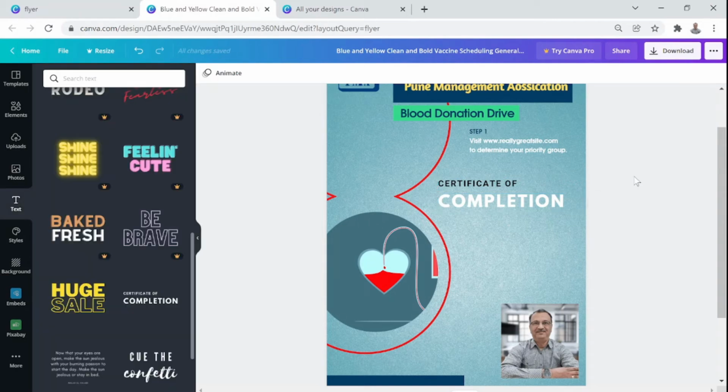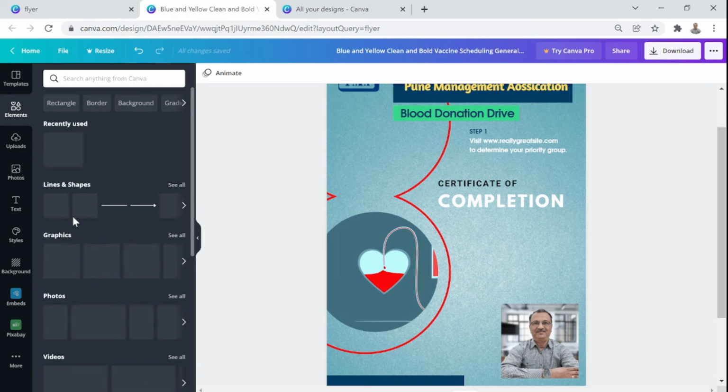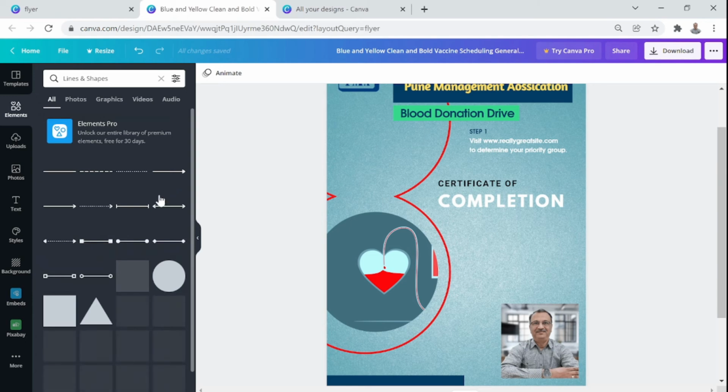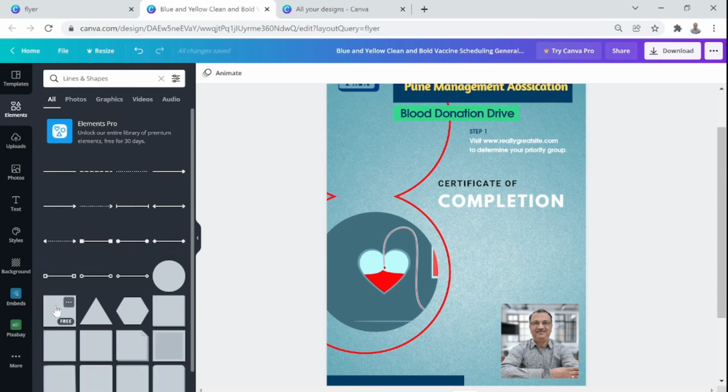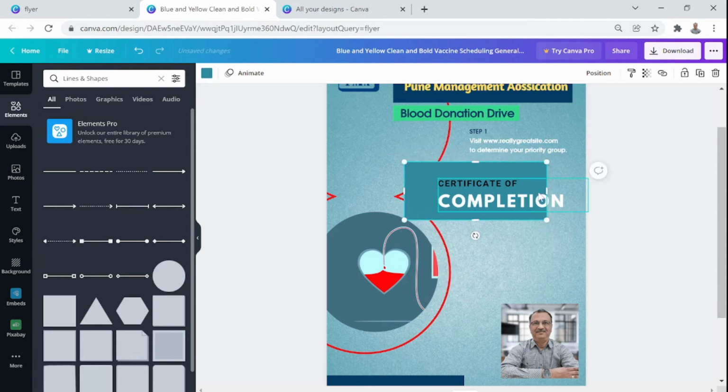Sir, can we add a different background to this particular text? Not to the text. Background is for the entire flyer. But if you want to add a background, for example, you want to add an element, you need to go to element. We'll start with a very simple element called square. Here you have to be careful that you choose the right element, something which has got the background. This is what I have brought in here. You see that the square has come up. Again, I will convert that square into a rectangle, and I will change the color.